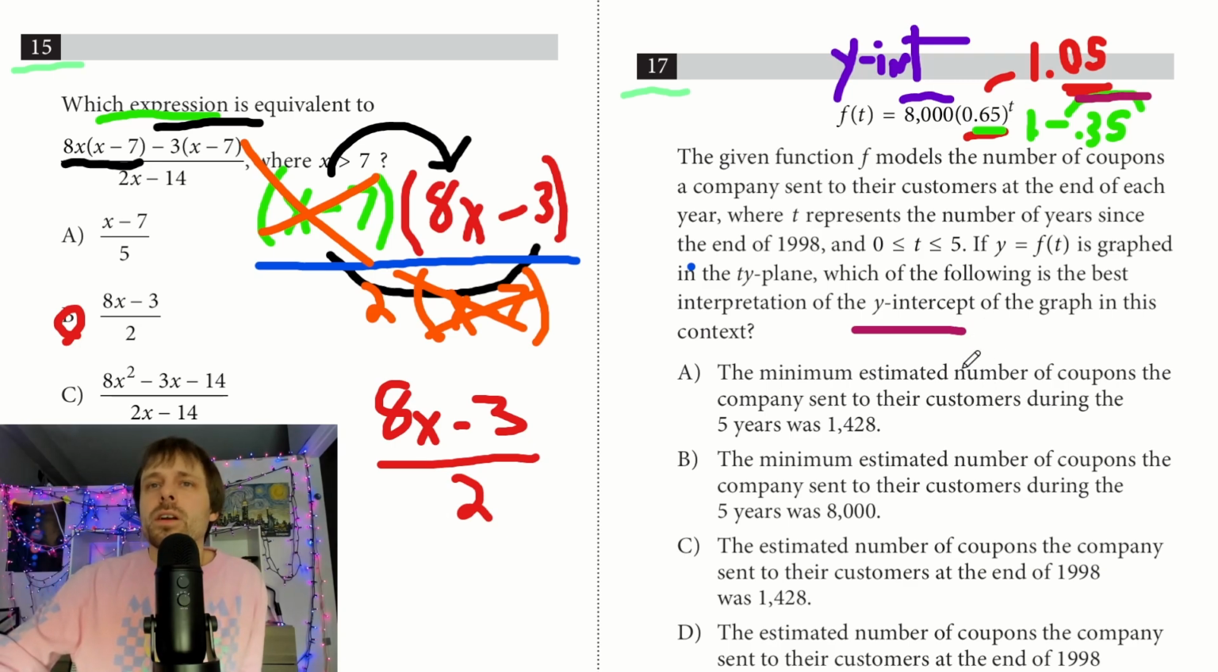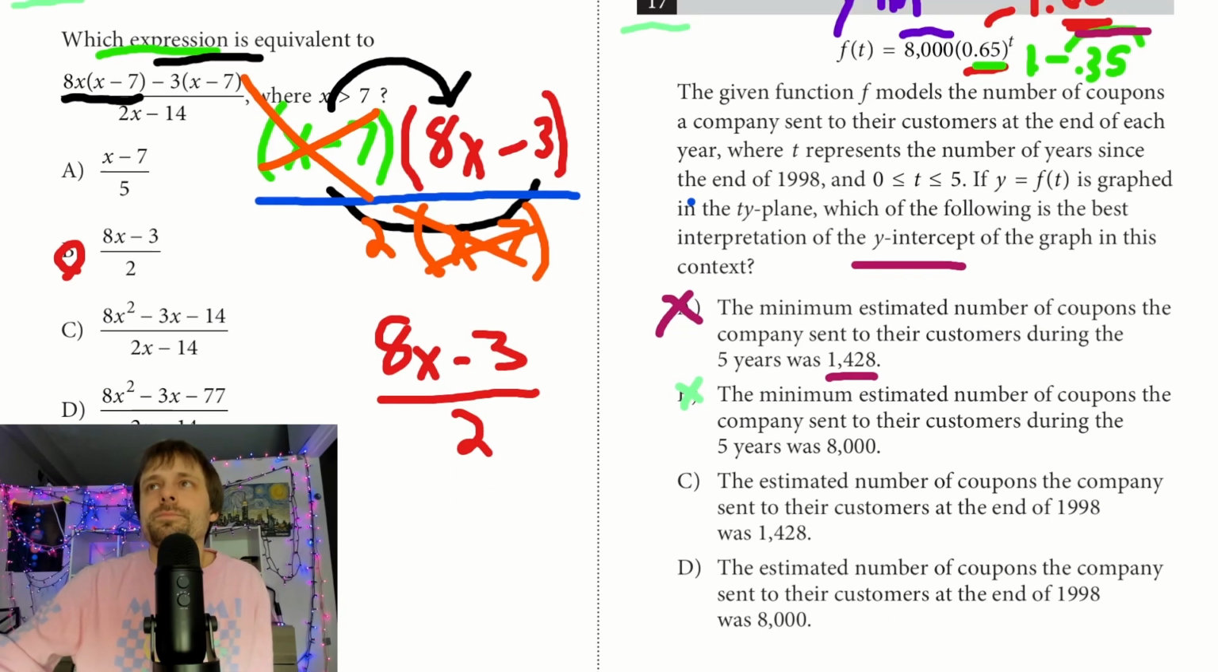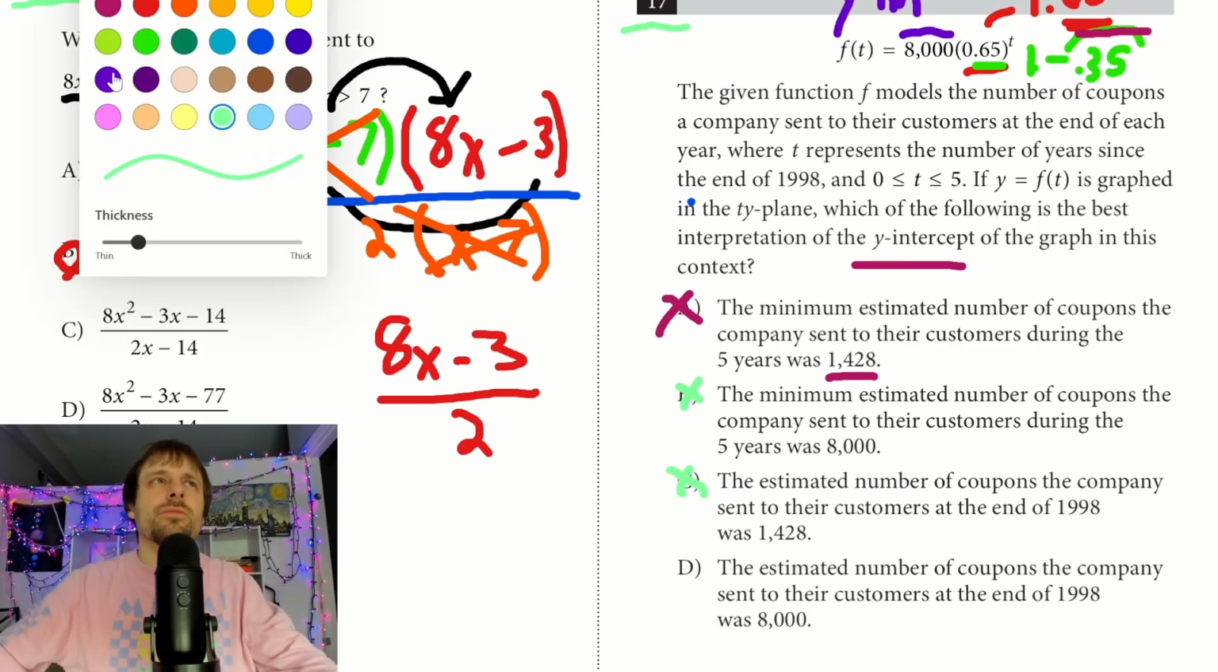The minimum number of coupons the company sent to their customers was 1,428 during the 5 years. So we don't care about during the 5 years. The y-intercept is going to be what we start with. We're looking for an answer that describes the start. The minimum estimated number of coupons sent during the 5 years, that's not our start. I scroll down a little bit for D. The estimated number of coupons sent to their customers at the end of 1998 was 1,428. Our y-intercept's 8,000, so my answer has to talk about the 8,000, right?